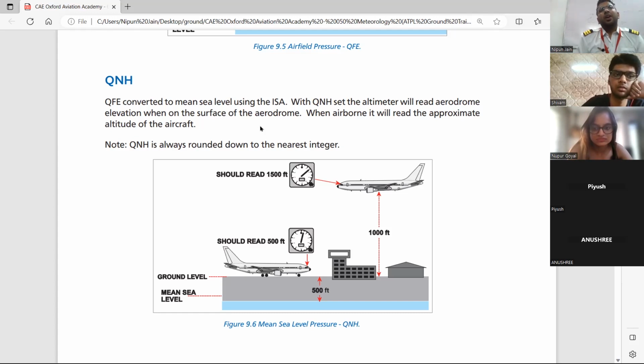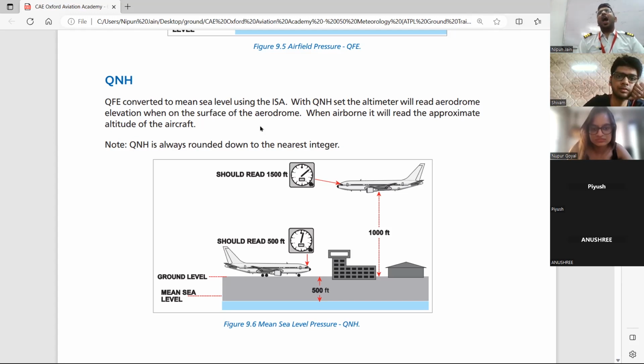Okay, if you read it 100 times also you will not understand. What it means is that for QNH, we take the values under ISA conditions, meaning we always take plus 15 degrees at mean sea level. But what is QFF? QFF is the same thing: QFE converted to mean sea level using the non-ISA condition.